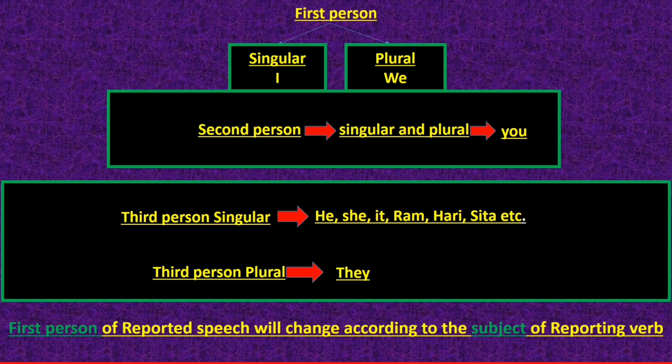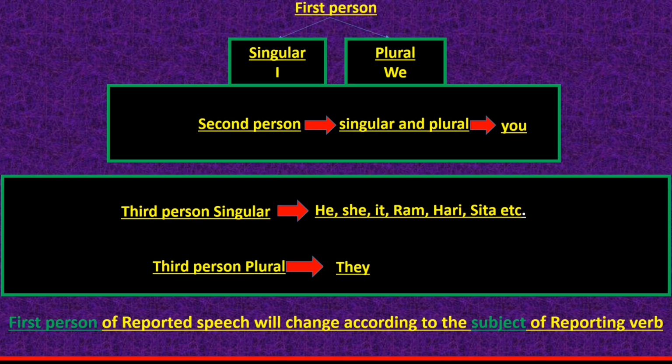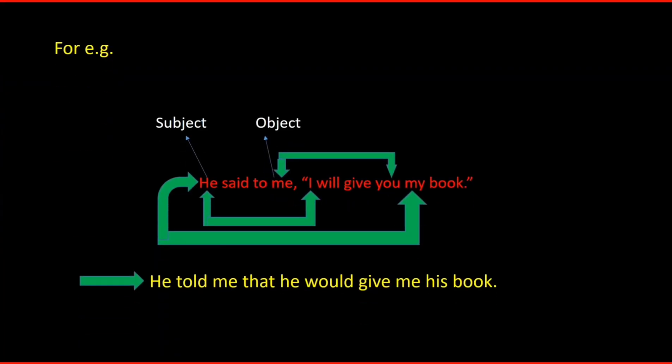First person of reported speech will change according to the subject of reporting verb. For example, "He said to me, I will give you my book." "He said to me" is known as reporting verb, and in this sentence, he is known as subject, and me is known as object, and "I will give you my book" is known as reported speech.